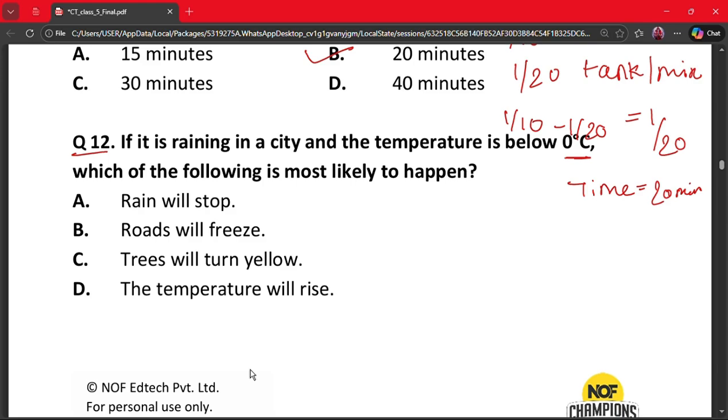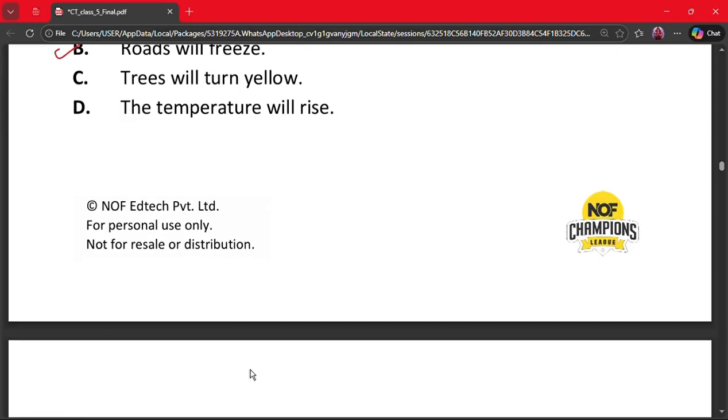So here the correct answer is option B. Roads will freeze. Why? Because below 0 degrees Celsius water freezes. Rainwater on roads turns into ice. So roads will become slippery and freeze. Hence option B is the correct option.